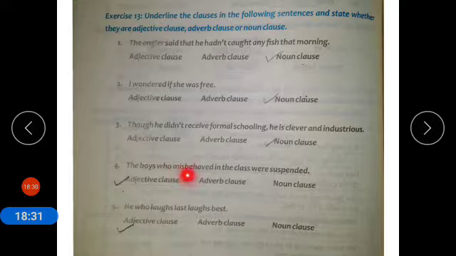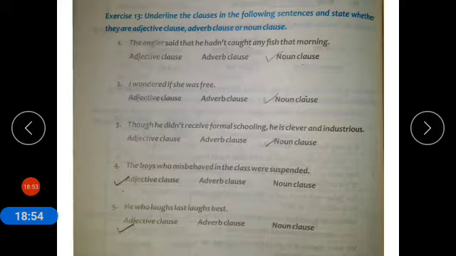The boys who mischieved in the class were suspended. It is an adjective clause because it qualifies a noun, the mischiefs of the boys in the class. He who laughs last laughs best. It is an adjective clause.